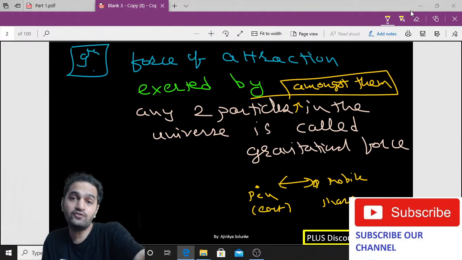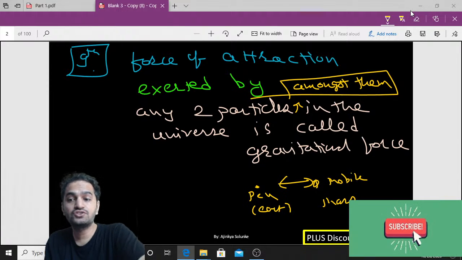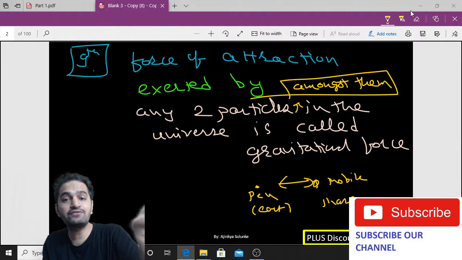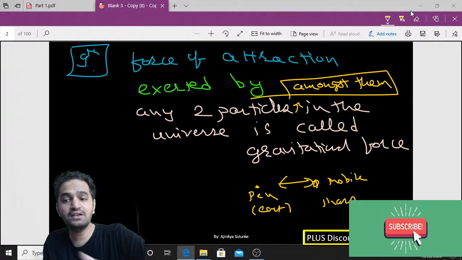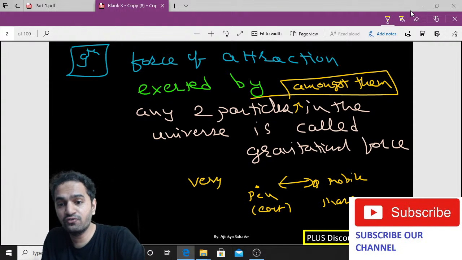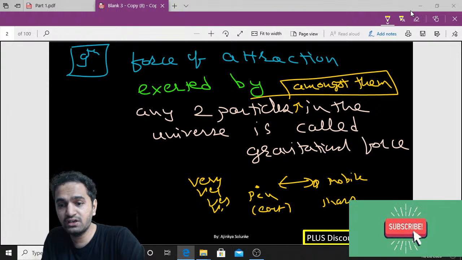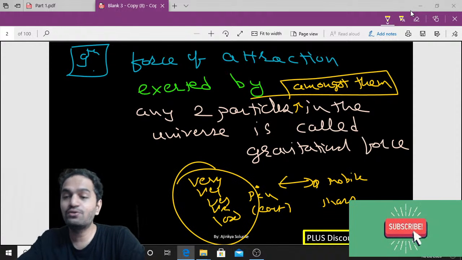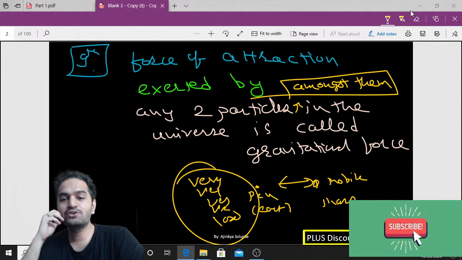mobile and pen. But of course the distance is very large, so hence that gravitational force is very low, hence our pen won't be traveling from earth to the Mars. Are you understanding? Force is there, but the gravitational force is very low, very, very low. Are you understanding this? I cannot just give a number particularly, like how much, but you can just